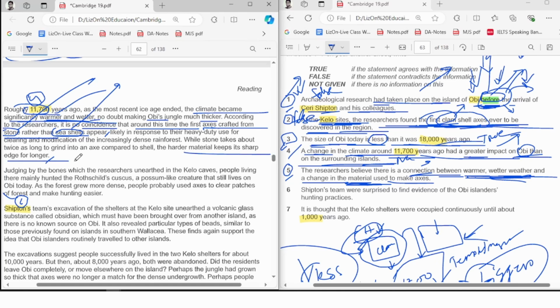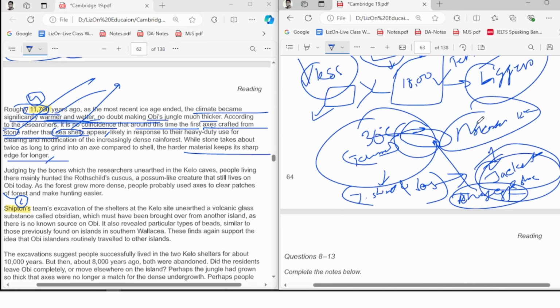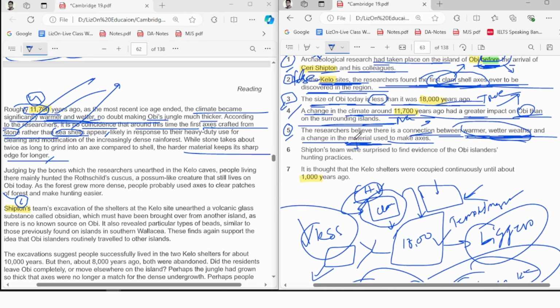They're saying that because the weather was warmer and wetter, they used stone rather than seashells, and for that reason it will be true, right? You can see because the weather was like that, they needed to use stone. They couldn't use seashells. There is a connection. They needed to use stone, like you needed to use a jacket because of the cold weather. Here they needed to use stone as a material to make axes. Okay, the answer will be true.